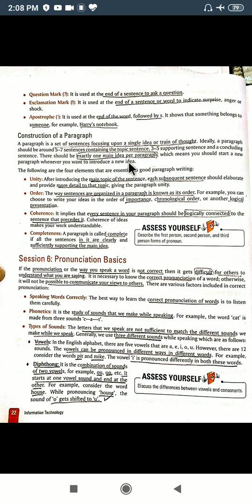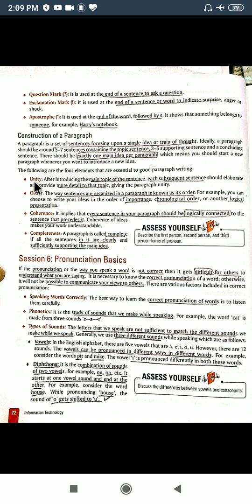One paragraph must have exactly one main idea. When you are trying to introduce a new idea, you must begin with a new paragraph. Okay, now next, there are 4 elements that are essential for good paragraph writing.